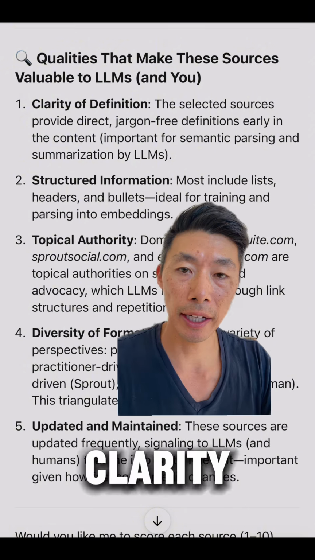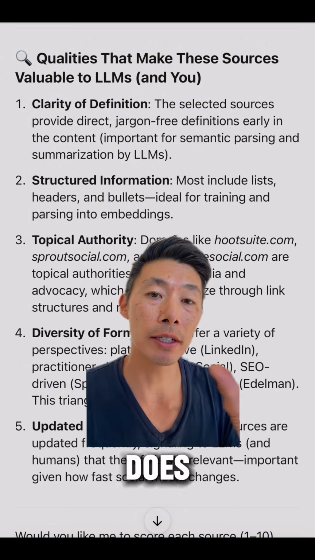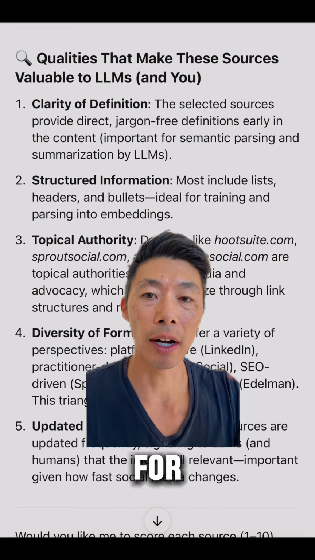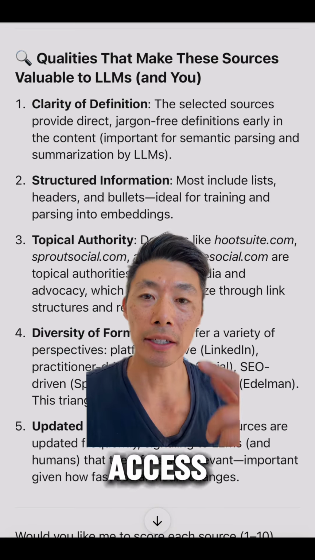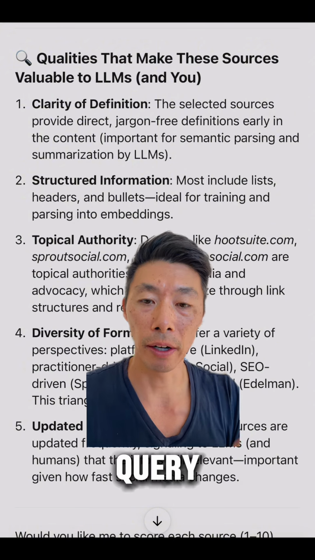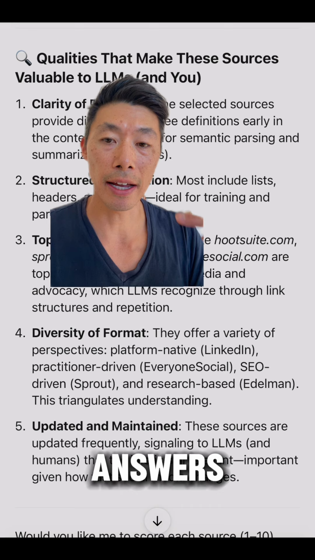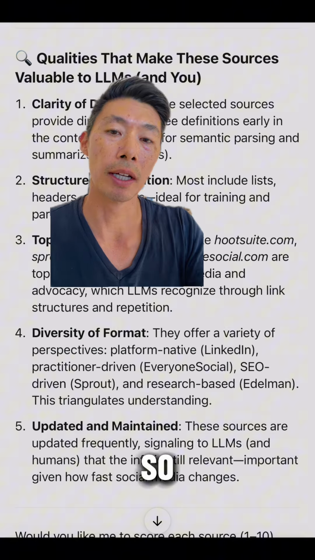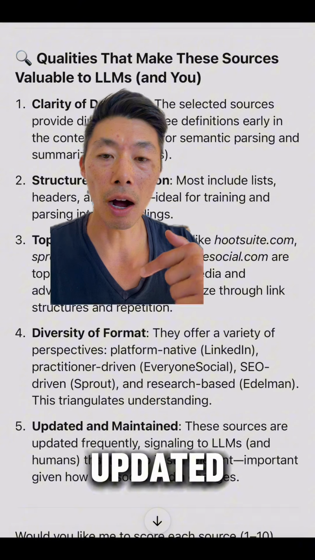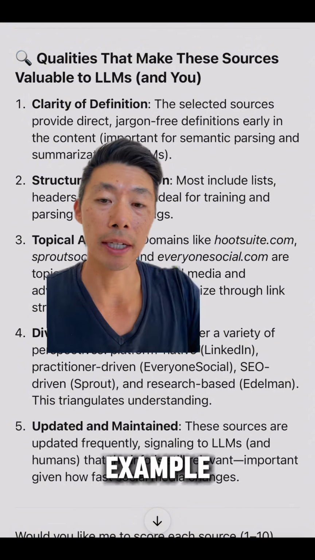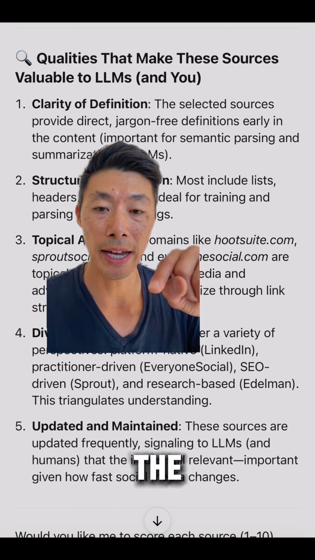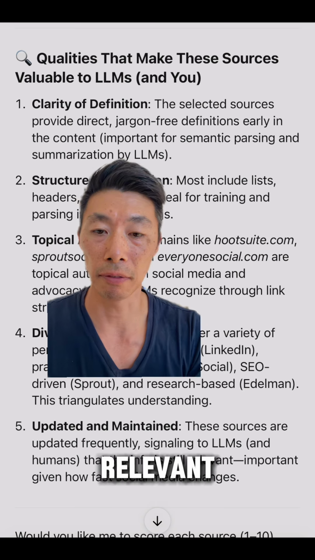So of course there is the clarity, structured information. So what does your page look like in terms of the list? Is it easy for an LLM bot to access the headers? So the H2s, H3s, do they answer a specific query? You might be seeing in the answers more diversity of format. So LinkedIn links, YouTube, webinars, things beyond a website, and then updated and maintained. This is something, for example, that AirOps does in terms of content refresh to make sure that the LLMs know that the info is still relevant.